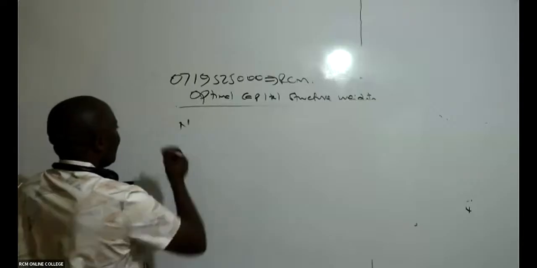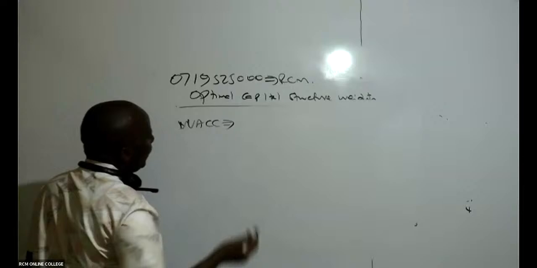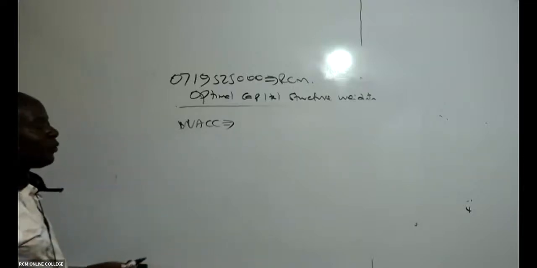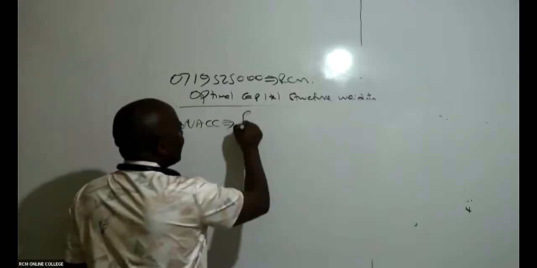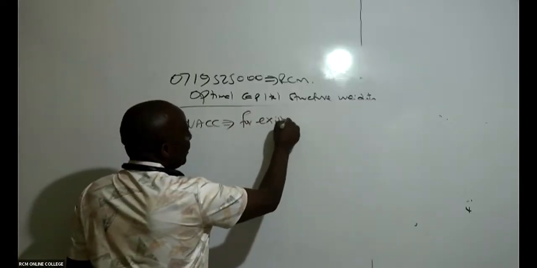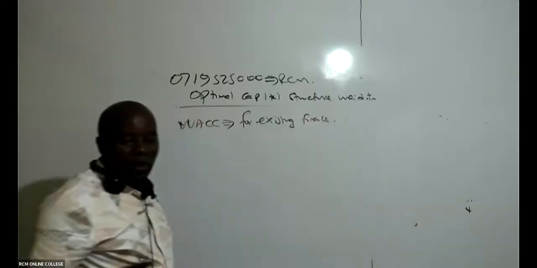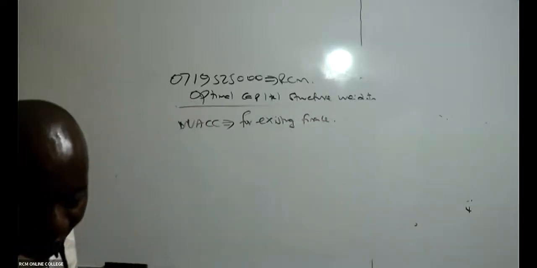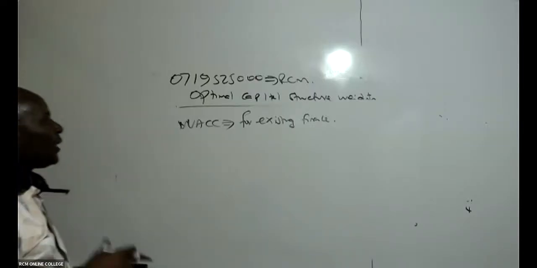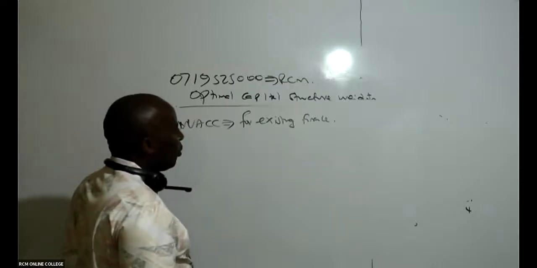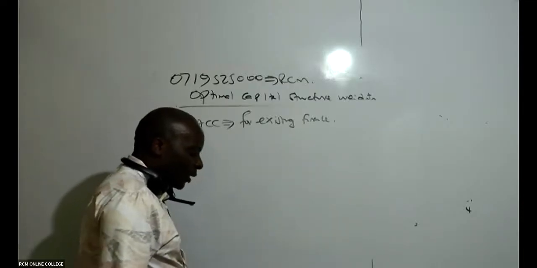Ladies and gentlemen, remember, the WACC is for existing projects, for existing finance. Somebody wants to get WACC for whatever projects we have.